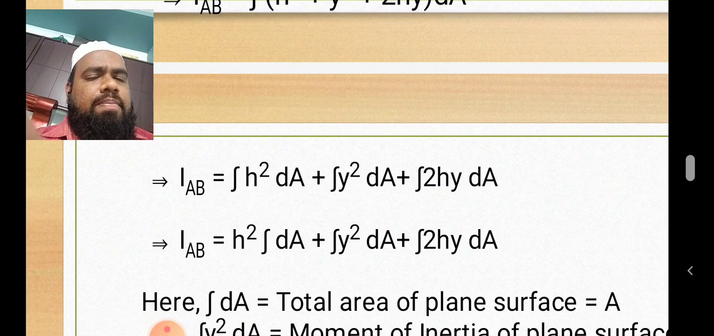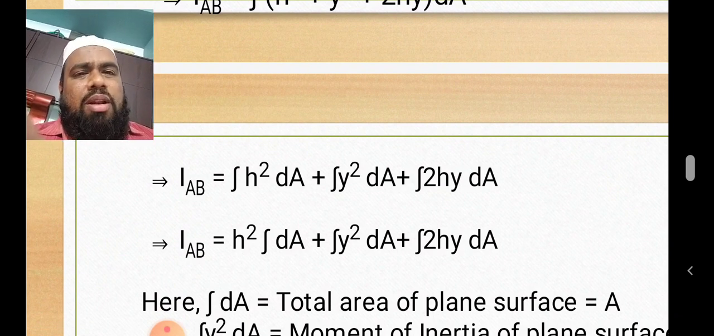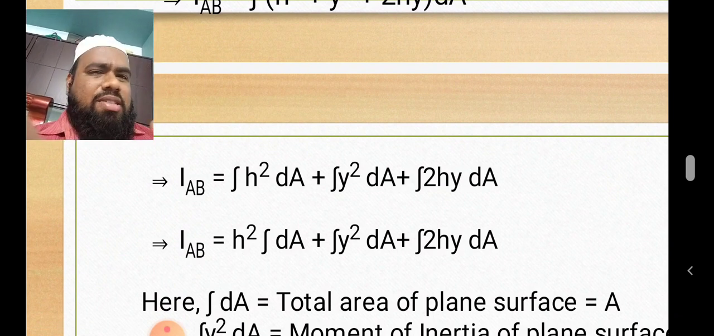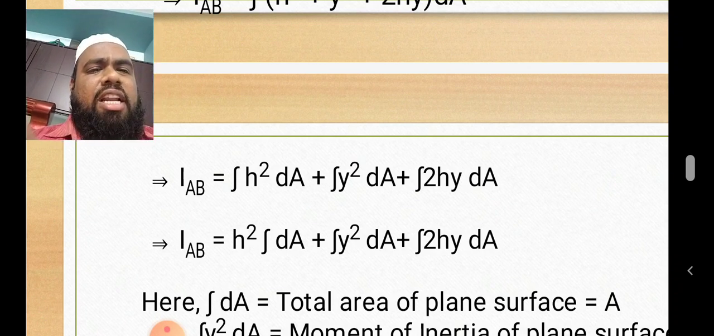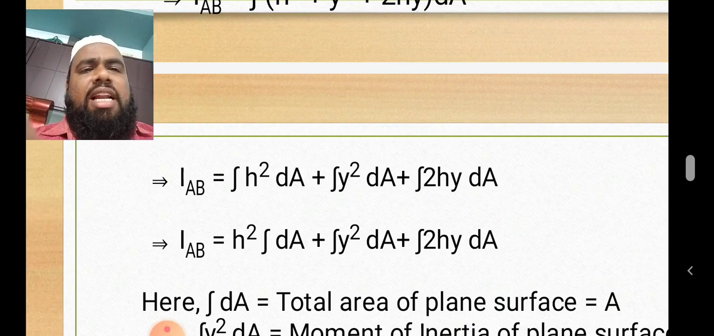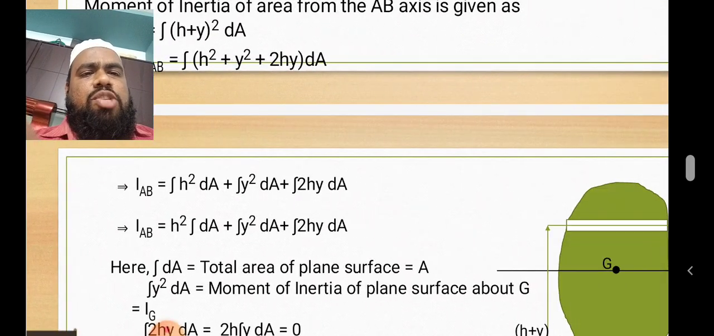Now you will multiply that continuous thing. We solve that equation. Then what will happen? Integral. So we are giving integration for every individual part. Integral h square dA plus integral y square dA plus integral 2hy dA. Clear? IAB is equal to, h is the constant.